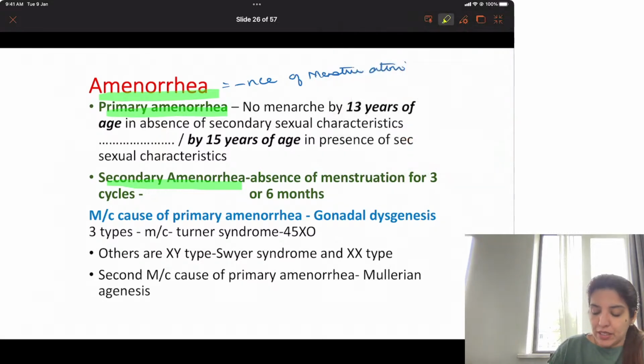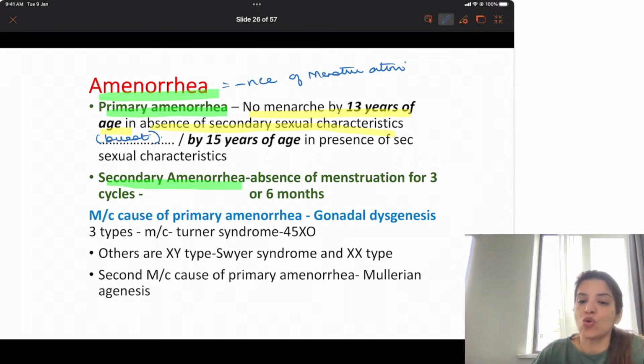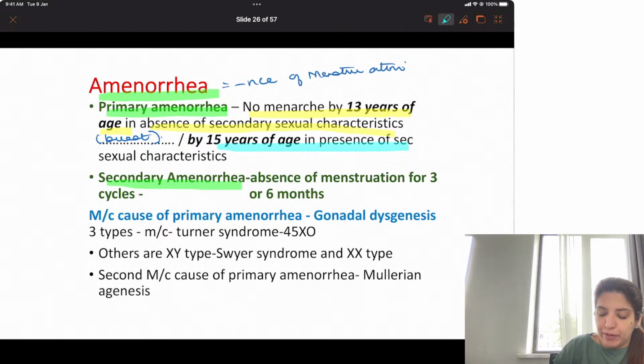Primary amenorrhea means no menarche by 13 years of age in absence of secondary sexual characteristics. Right? And what is the secondary sexual characteristic? As I told you, breast development. So in absence of breast development, if there is no menarche by 13 years of age, then we say it is primary amenorrhea, or by 15 years of age in presence of secondary sexual characteristics.